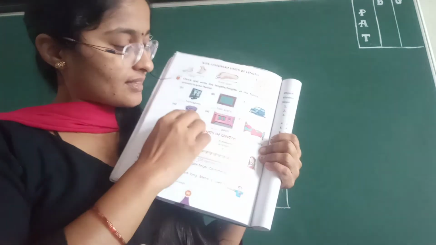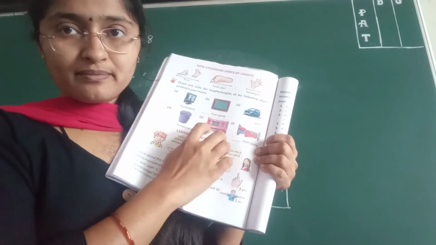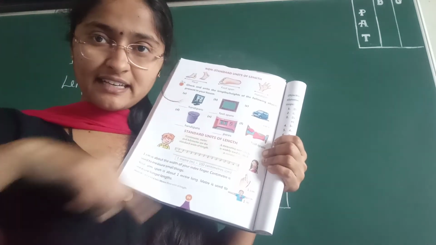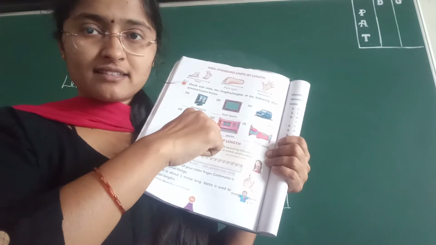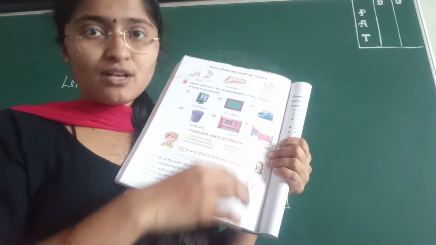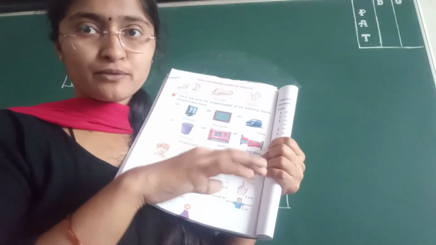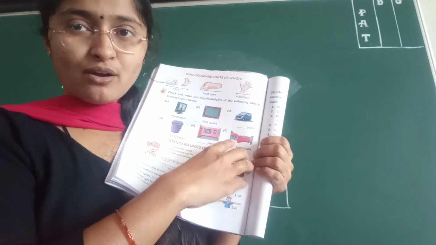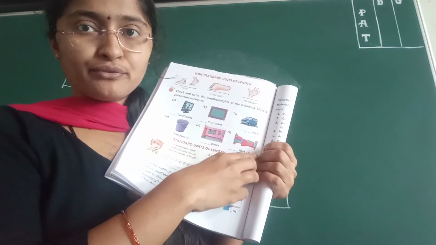Then the length of your room. It starts from the door and take a round, from here to here. Then this is the length of your room. So how will you measure? Using paces, means footsteps. Then the length of your bed or cot, how will you measure? You will measure it with the foot span.